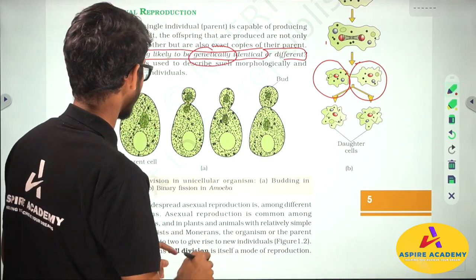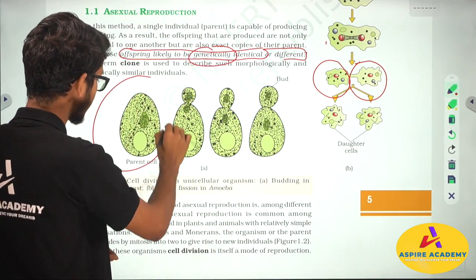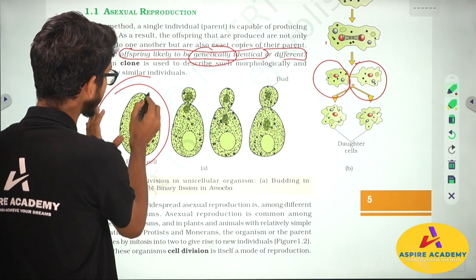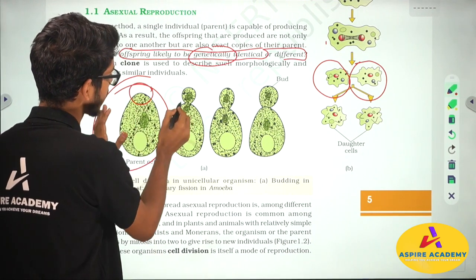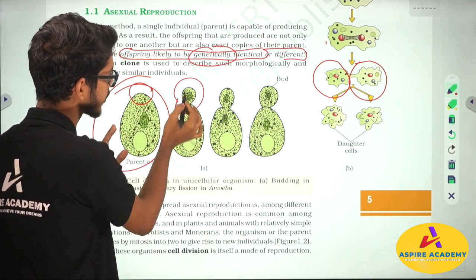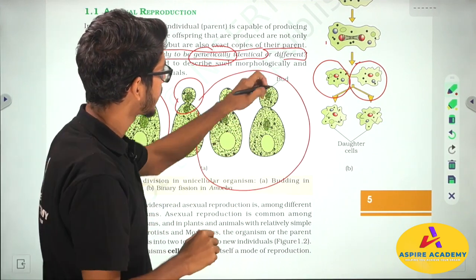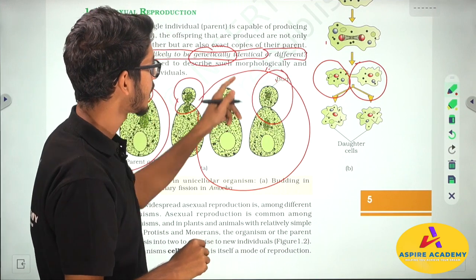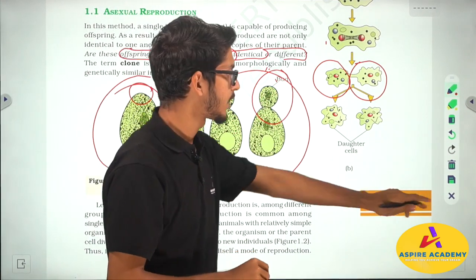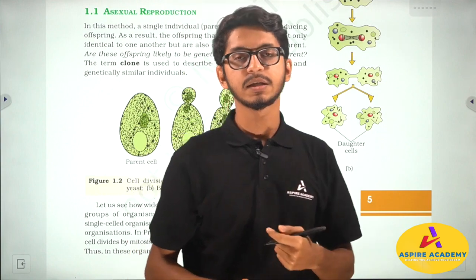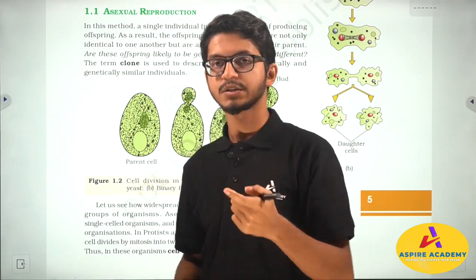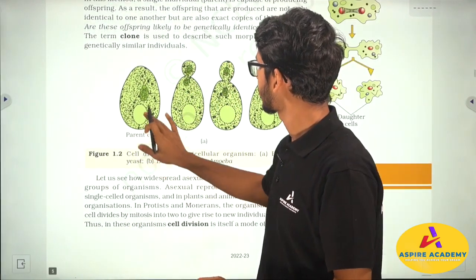But in the case of budding, in the case of yeast, an outgrowth happens, then the cellular material is again multiplied, then at the end you will see there is a bud formation, and this bud will give rise to a completely new organism. So these are the key reproductive structures that we can see in asexual reproduction.